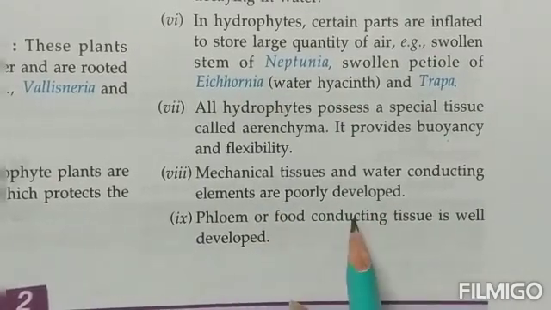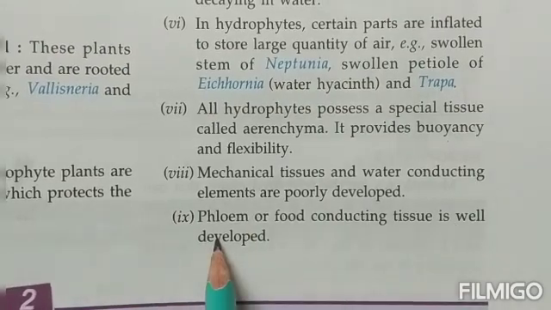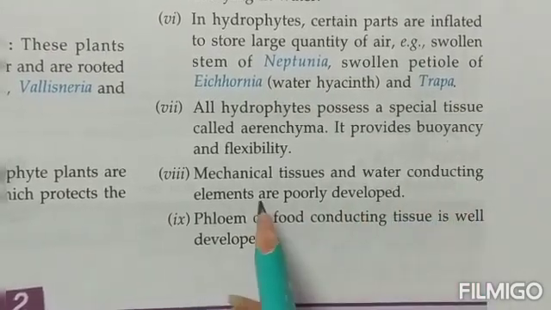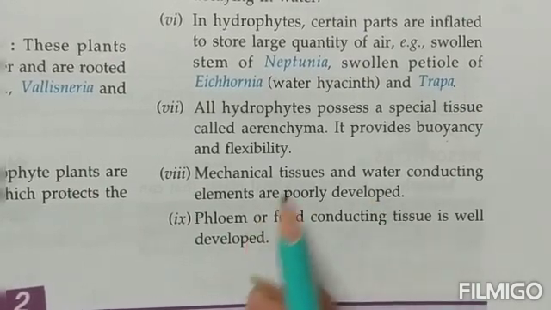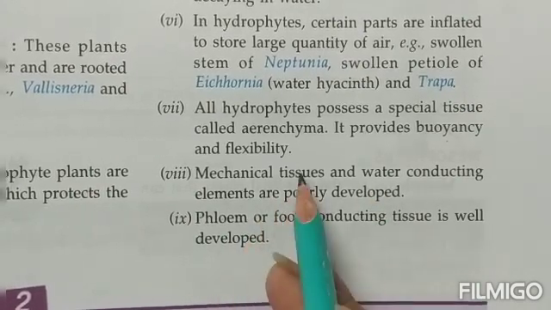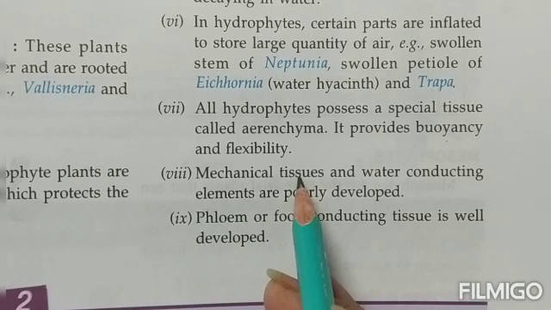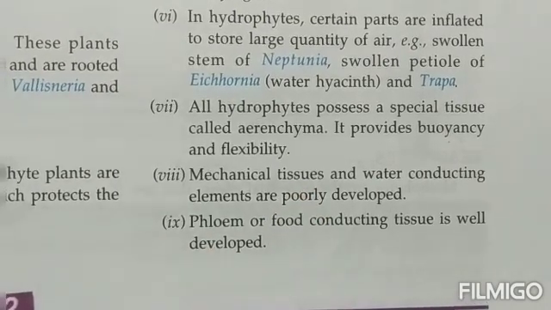Phloem or the food conducting tissue is well developed. Now children, the water conducting tissue is actually xylem. Xylem and phloem are the two vascular tissues. So xylem is not required, so it is poorly developed, but phloem, which is concerned with the food conduction, is properly developed in all hydrophytes.